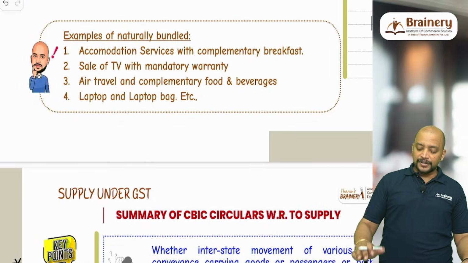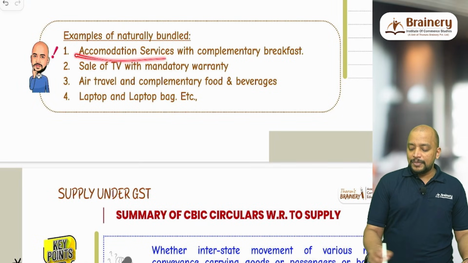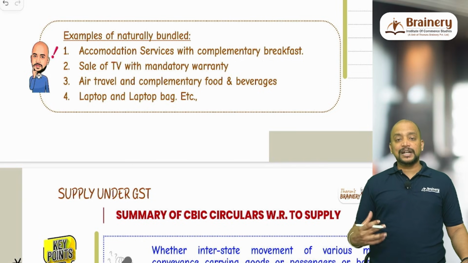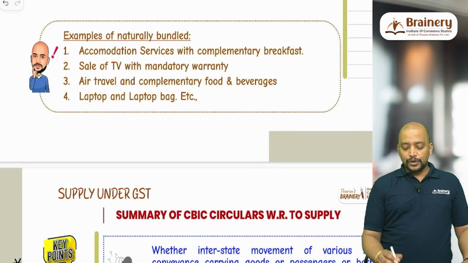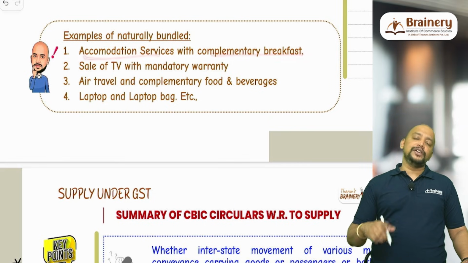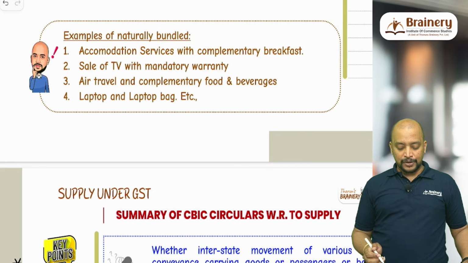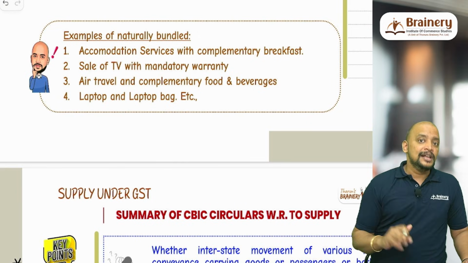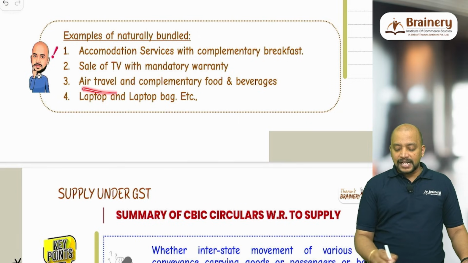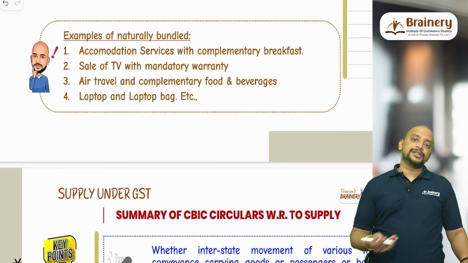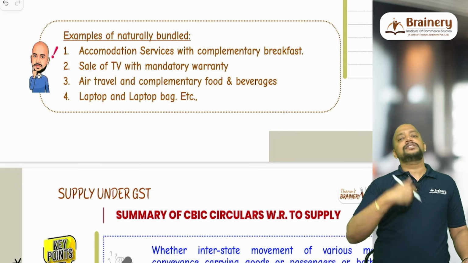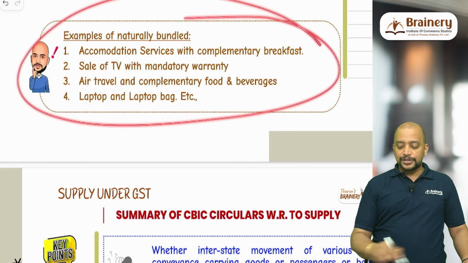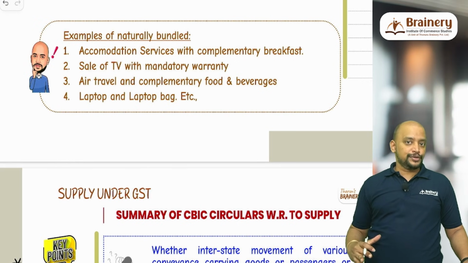And examples of naturally bundled, you can see accommodation service with complimentary breakfast. That will be coming under naturally bundled. Why? Because you cannot stay without the food. Even if you are not eating food, you have to pay the same amount. Then sale of TV with mandatory warranty. That's not an option to select. Mandatorily you are getting it. Then air travel and complimentary food and beverages. Even if you don't want the food and beverages, it will be given to you. And laptop and laptop bag. These are some examples of naturally bundled in the ordinary course of business.